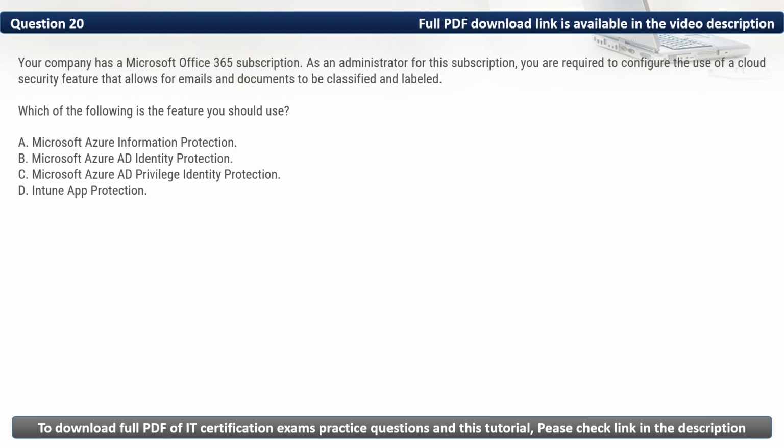Here in this question, we have to configure a cloud security feature that will let us classify and label email and documents. Based on this, the most appropriate answer is Microsoft Azure Information Protection. Thus, the correct option is A.